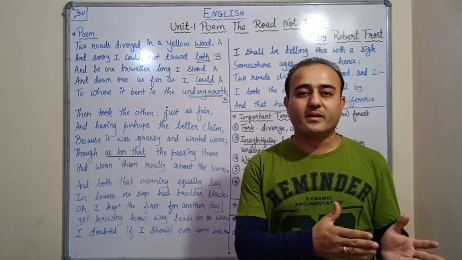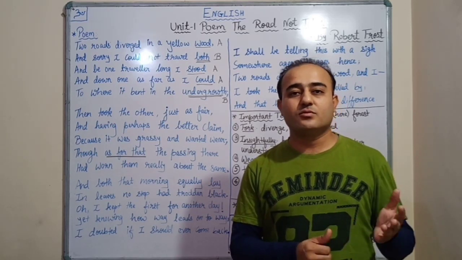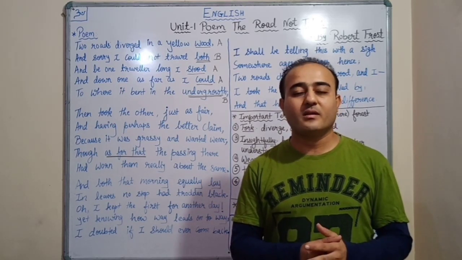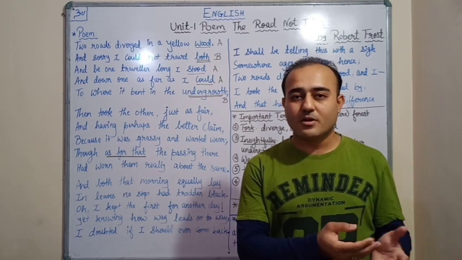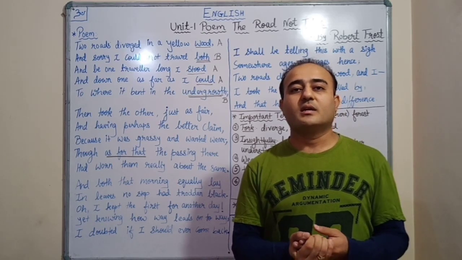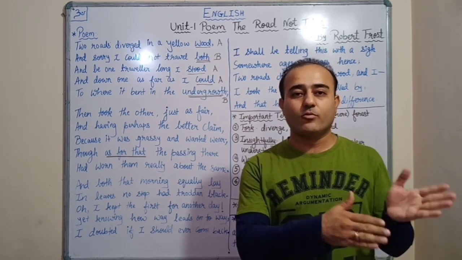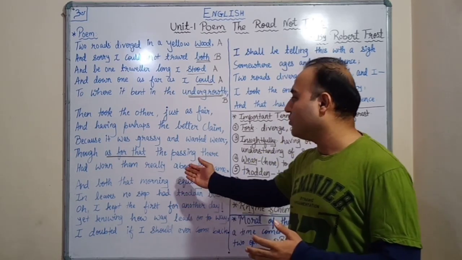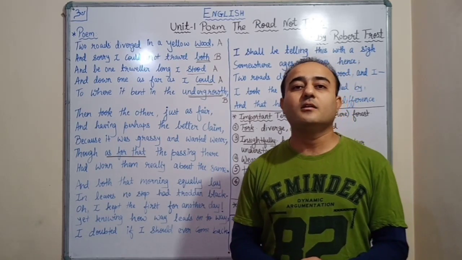Then he tries to find the other road which seems to be less traveled, or he thinks that this road is less traveled by the people. But when he himself travels on that road, he realizes that that road was also equally traveled by other people.